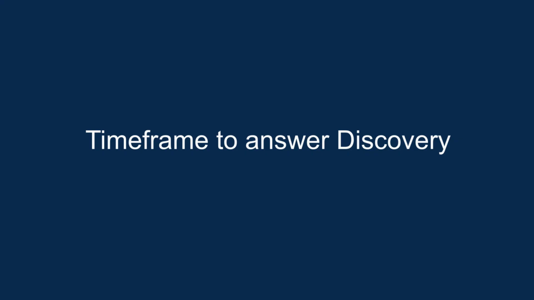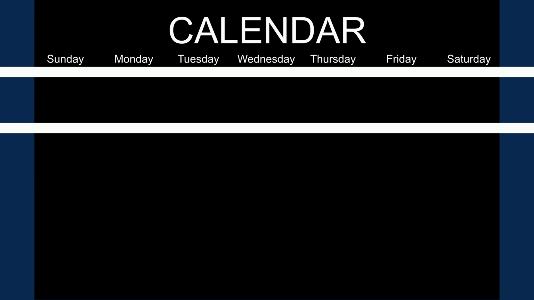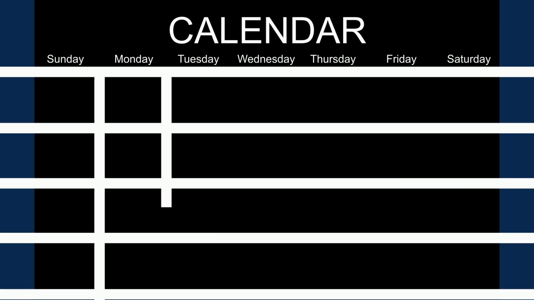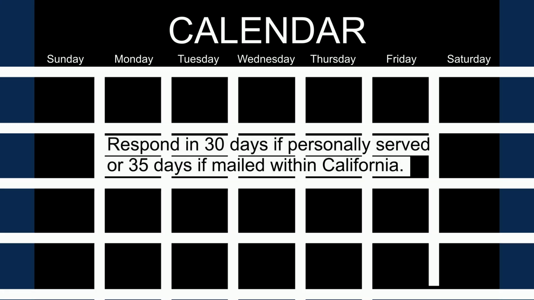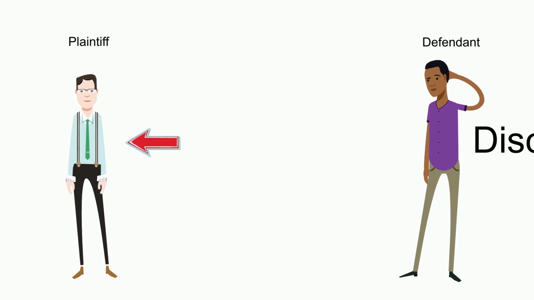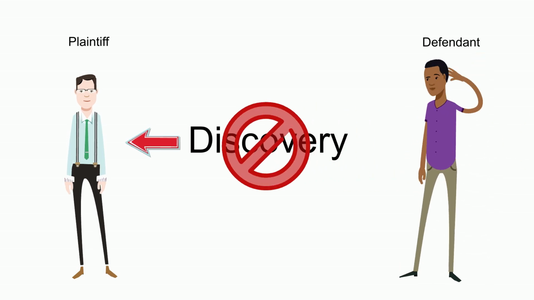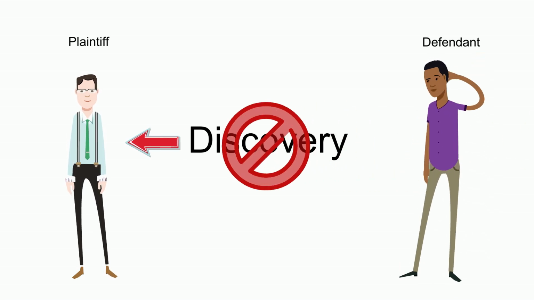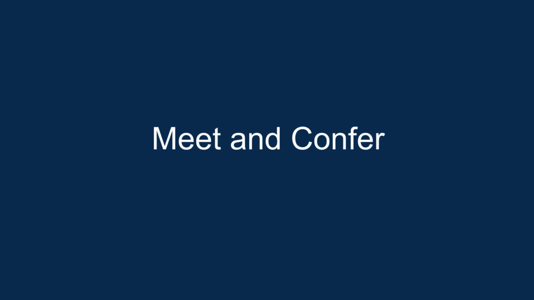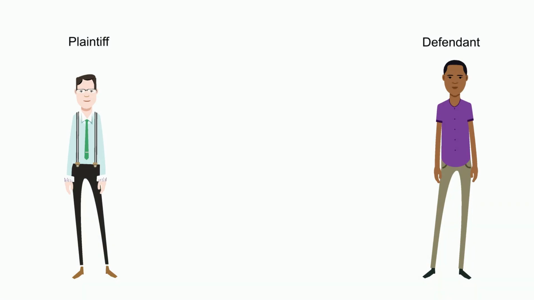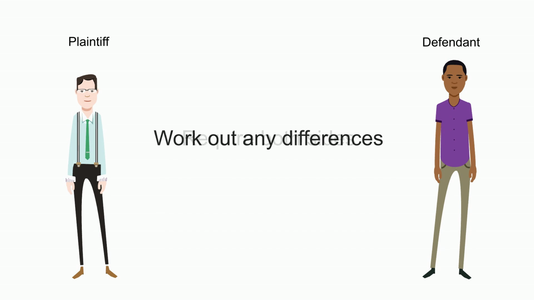What's the time frame to answer discovery? When served with any discovery, it is paramount to respond in a timely fashion, typically 30 days if personally served or 35 days if mailed within the state of California. What happens if the opposing side fails to respond to a discovery request or if they fail to properly answer the discovery? First step, meet and confer. Rules of court require both sides to try to work out any differences before involving the court. This is called a meet and confer.